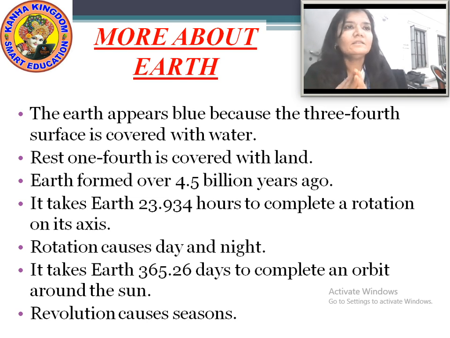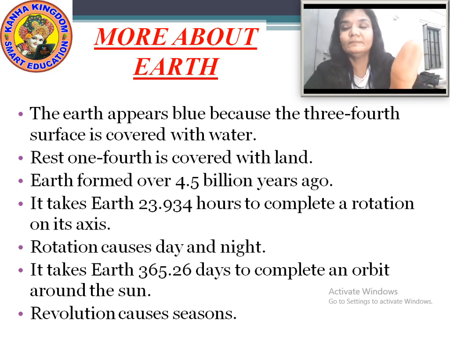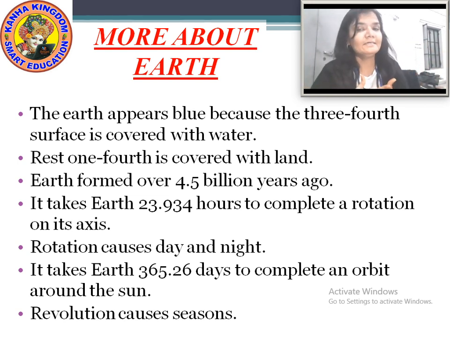Now, what are the sources of water on the earth? Whatever blue part you see, what is it distributed into? It is distributed into oceans, seas, rivers, etc. And the land which you see is covered with mountains, valleys, deserts, plains.